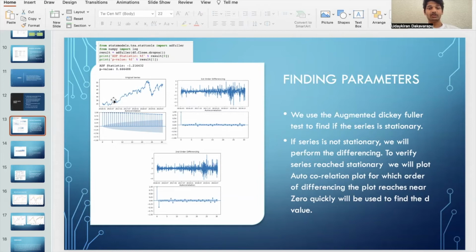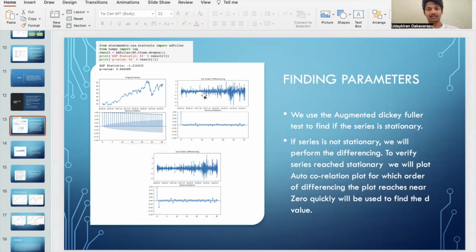As you can see, first, without differencing, for the original data, the autocorrelation is not approaching 0 as quickly as possible. After one differencing on the original data, if you plot the autocorrelation plot, it is instantly approaching zero. And if you try to difference it again, the autocorrelation plot shows that more values are going into negative, which is not good for the model. So we will stick with d equal to 1.